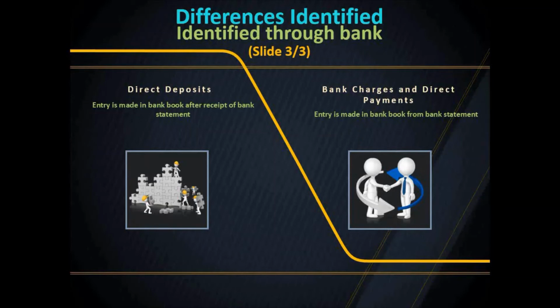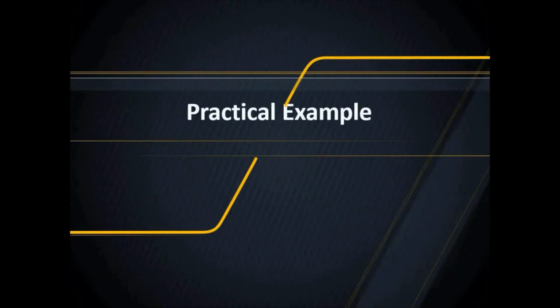Bank charges and direct payments: if we have a leasing going on with the bank, they deduct the lease amount on a monthly basis, which will appear in the bank statement on the date it is deducted, and the bank book will be updated accordingly. So, these are the differences which can occur, and only the two types of items given in slide 1 will be reconciliation items.